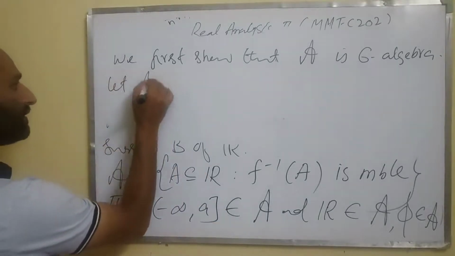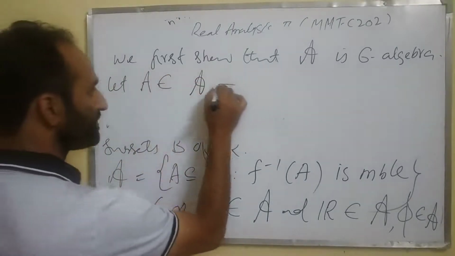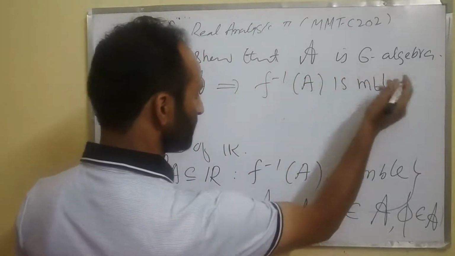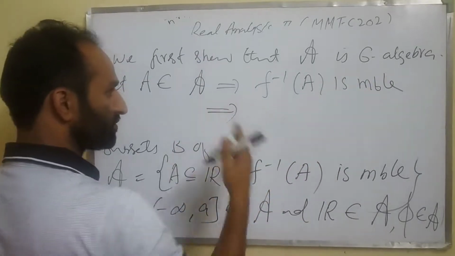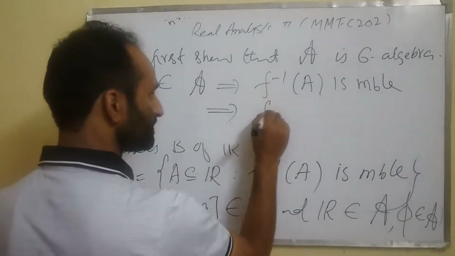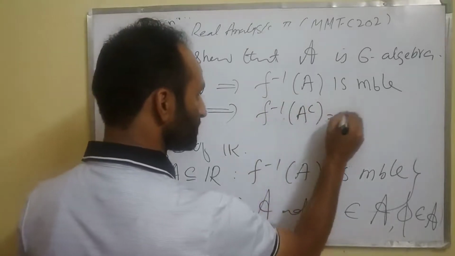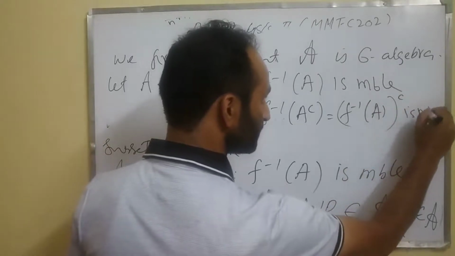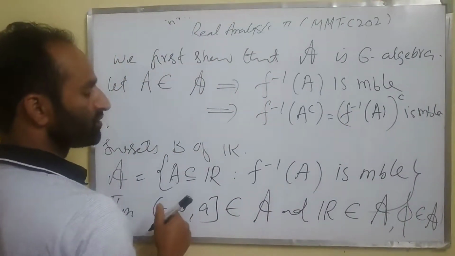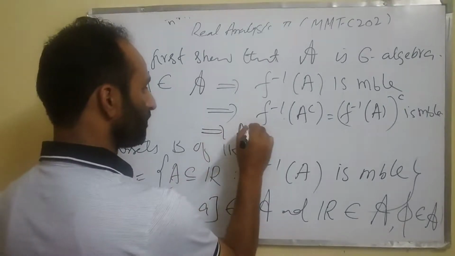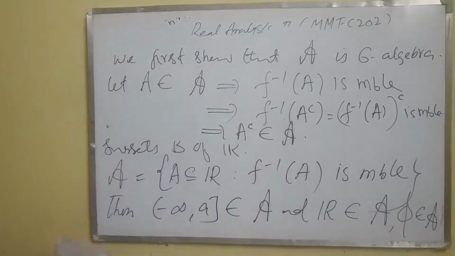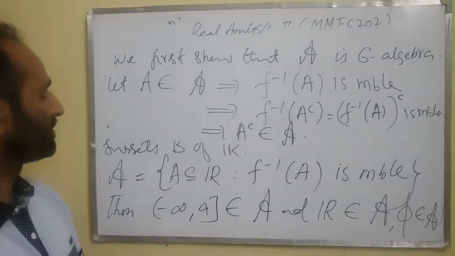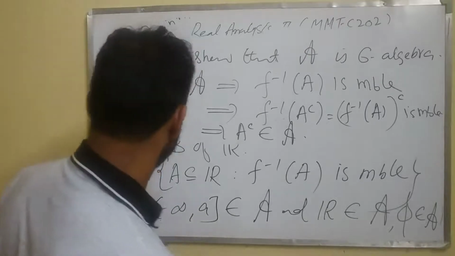Let A belong to cursive A. This means f inverse of A is a measurable subset of X. But the class of measurable subsets of X is a sigma algebra, so that means f inverse of A complement, which is equal to f inverse of A whole complement, is also measurable. So which implies A complement belongs to cursive A, because the inverse image of A complement is measurable. So it's closed under complement.